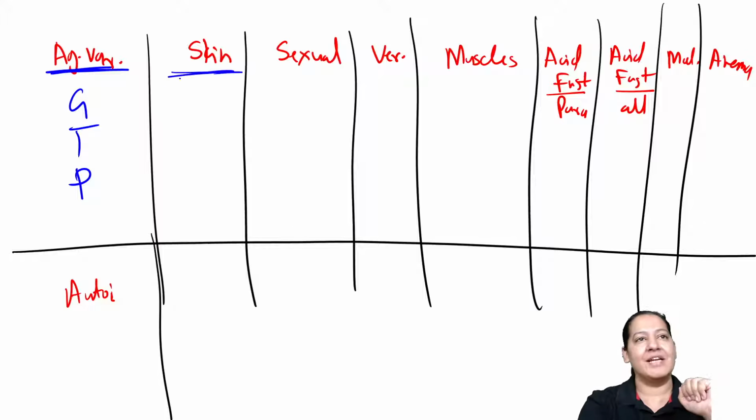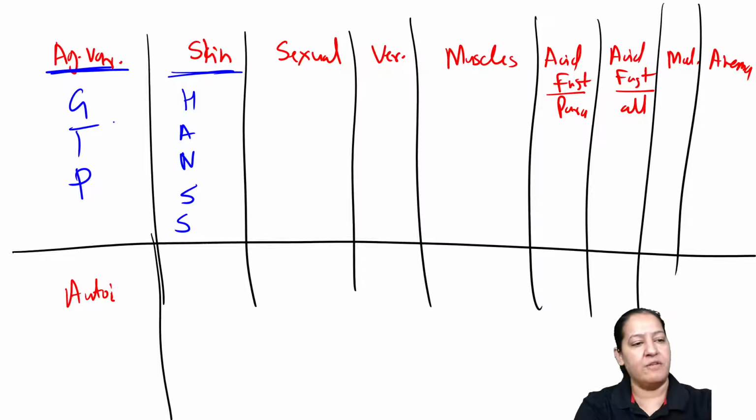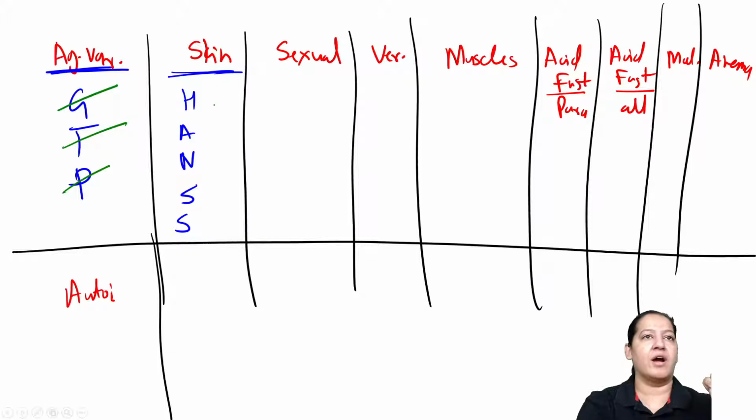Tell me the name of the parasites which enter human beings by penetrating skin. What is the name of the parasite? Hans. Yes, Hans. Very good, Sameer has told the full form also. It is Giardia, Trypanosome and Plasmodium. Saying the full form is your job. I will write the mnemonic. It is an easy job to write the mnemonic, but to say the full form is difficult. That is your job. You tell me the full form. So it is Giardia, Trypanosome and Plasmodium. Very good, Sameer.